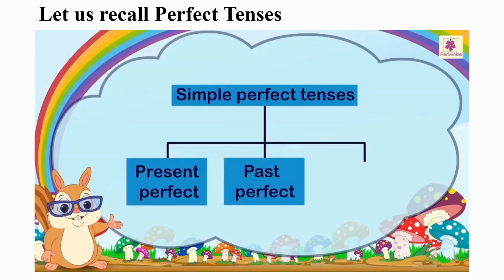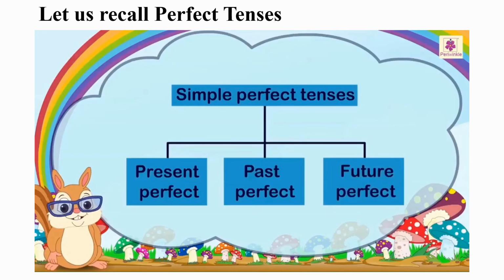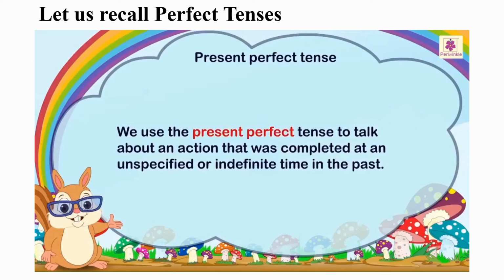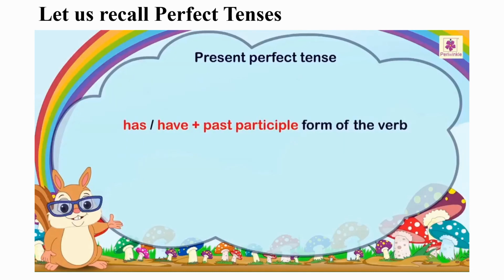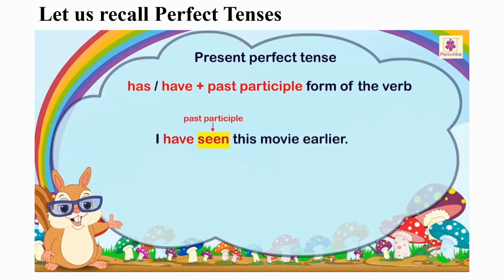present perfect, past perfect, and future perfect. We use the present perfect tense to talk about an action that was completed at an unspecified or indefinite time in the past. We use has or have plus past participle form of the verb for present perfect tense. For example, I have seen this movie earlier.